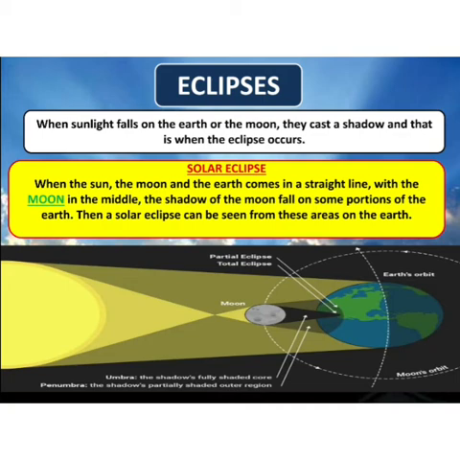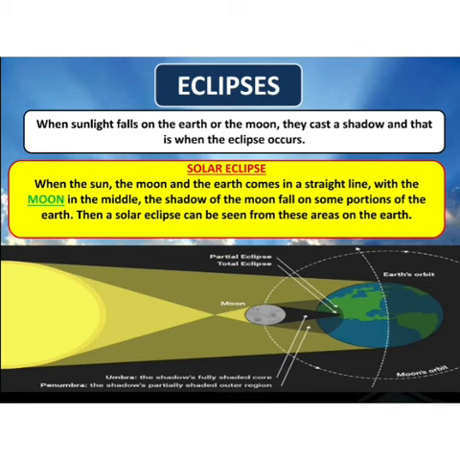When the sun, the moon and the earth come in straight line with the moon in the middle, the shadow of the moon falls on some portions of the earth. Then a solar eclipse can be seen from these areas on the earth. That means when the sun, the moon and earth are in straight line and moon is in the center, then what happens? The sun's rays are unable to reach the earth where moon is in front. So that place appears dark, and that is known as solar eclipse.